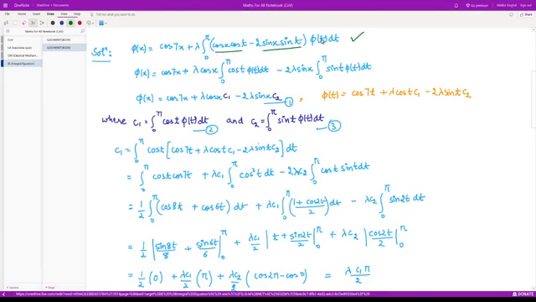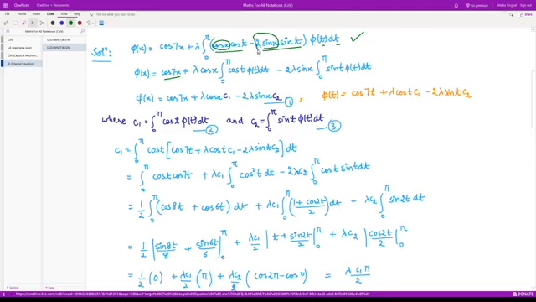Here this integral is only dependent on the term t, right? So we can take this cos x common. So we have cos 7x as it is plus lambda as it is, then cos x is taken out, integration from 0 to pi, cos t phi t dt as it is, minus 2 sin x.